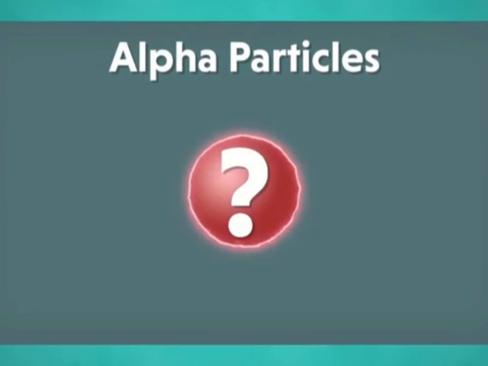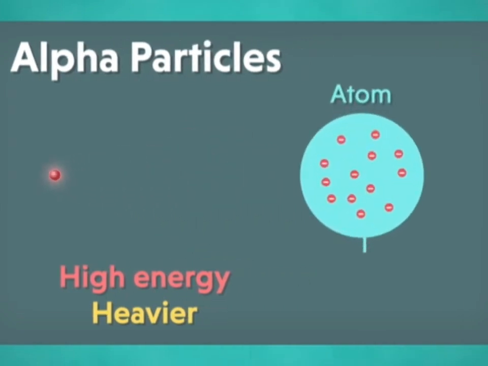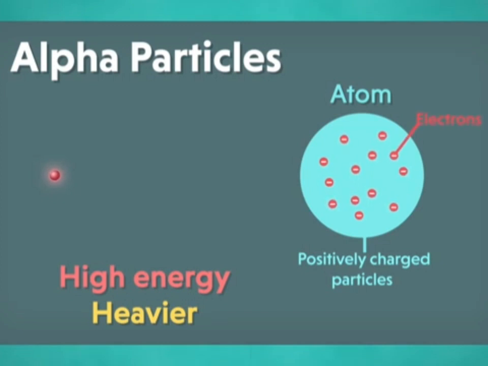But why did he select alpha particles in the first place? Well, the alpha particles were having high energy and were heavier as well. So, if we say the atom is like a pudding of positively charged particles with electrons embedded in it, then the particles will pass straight through it.